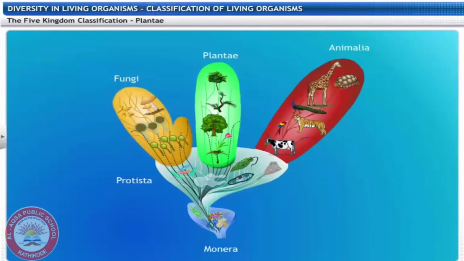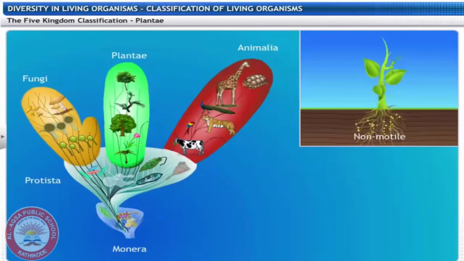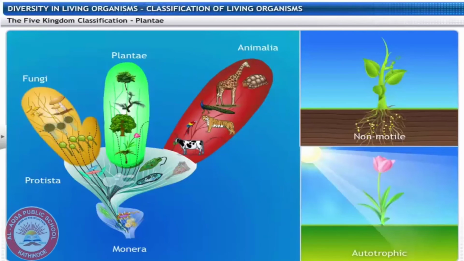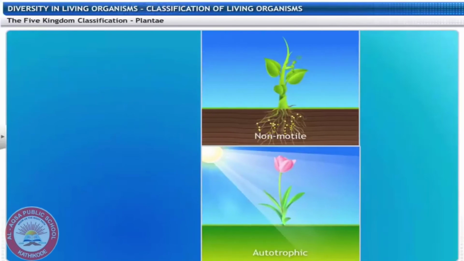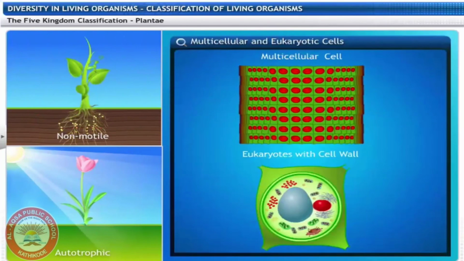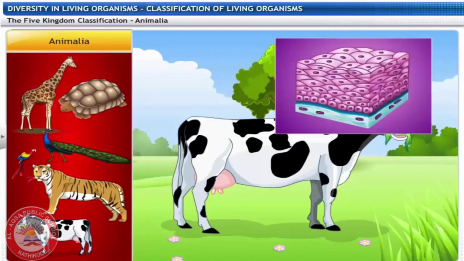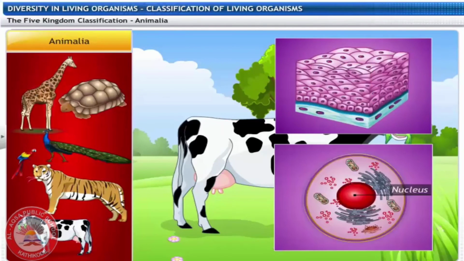The next kingdom, Plantae, includes all organisms which are non-motile and autotrophic. They are multicellular and eukaryotic with cell walls made up of cellulose. The next kingdom, that is kingdom Animalia, is the largest of all kingdoms, which include all organisms which are multicellular eukaryotes without cell walls.